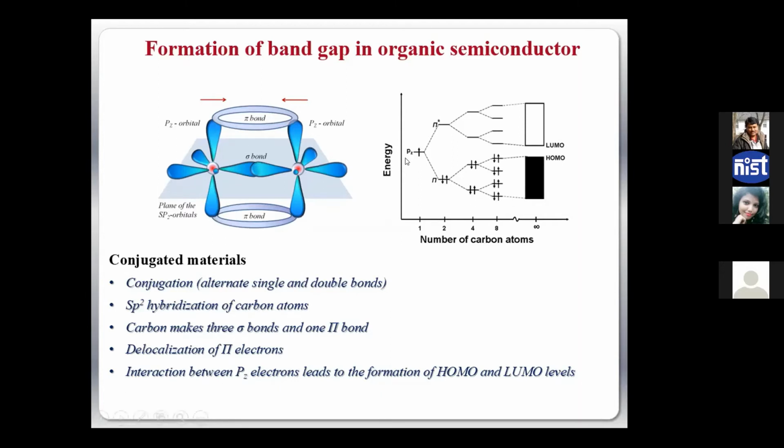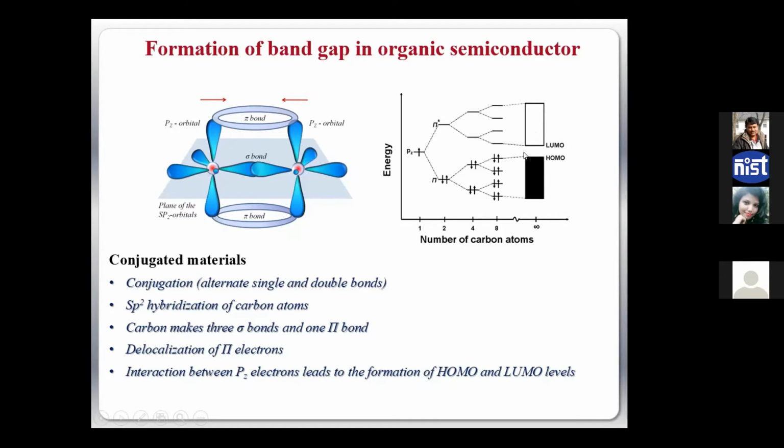And when I have one carbon atom, then I have something like pi and pi star, right? Now, if I have a number of atoms more, each of these pi star levels will spread, like the way we saw the band gap formation for inorganic. Here also something similar is happening, pi broadening. The more and more atoms I put on the conjugation length, this spreading is going on, right? Then finally, in terms of inorganic semiconductor, we had valence band and conduction band. Here we call it highest occupied molecular orbital and lowest unoccupied molecular orbital, but they are very analogous to valence band and conduction band. Here we call them HOMO and LUMO, and the gap between HOMO and LUMO is the band gap.